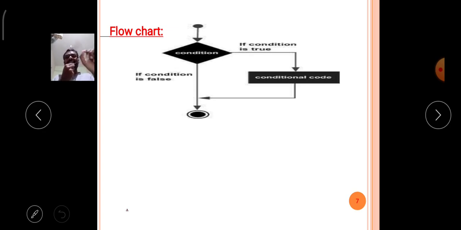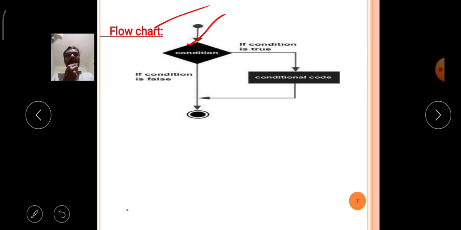Here the flow chart shows the behavior of the if condition control statement, that means the if control structure. When the if condition is verified, that's why I will write the condition in the diamond box.